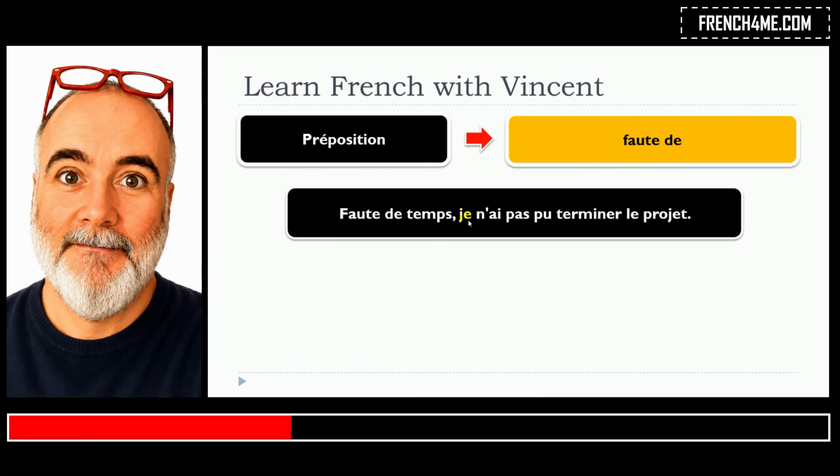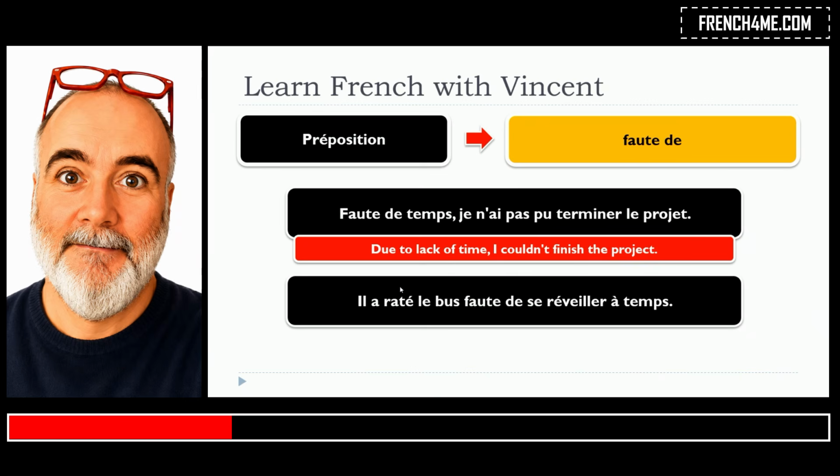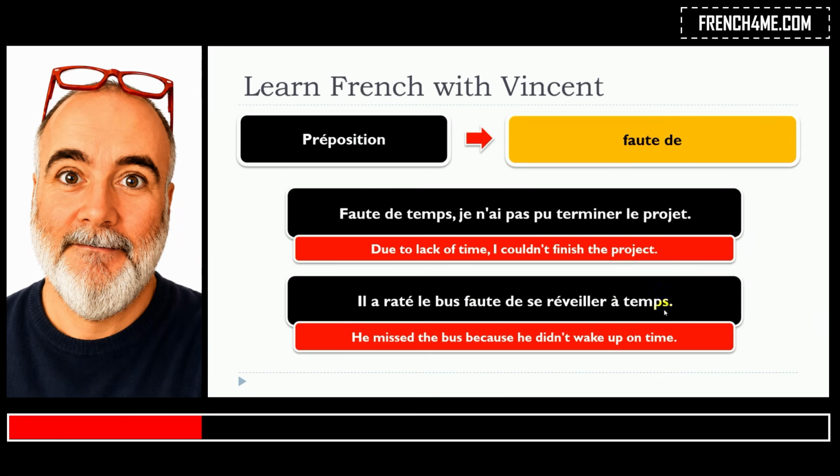Faute de temps, je n'ai pas pu terminer le projet. Il a raté le bus faute de se réveiller à temps.